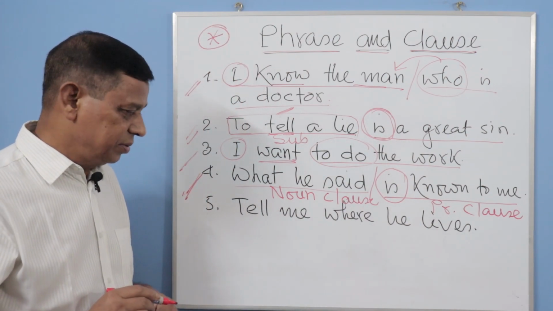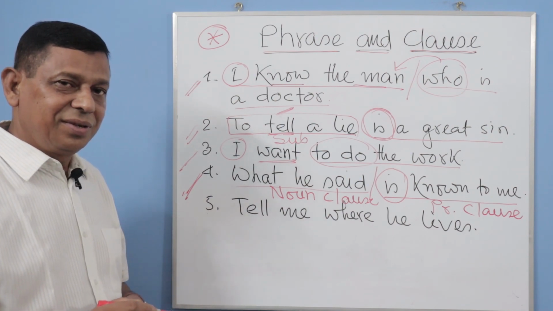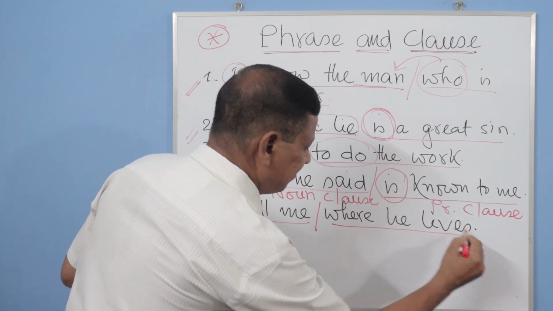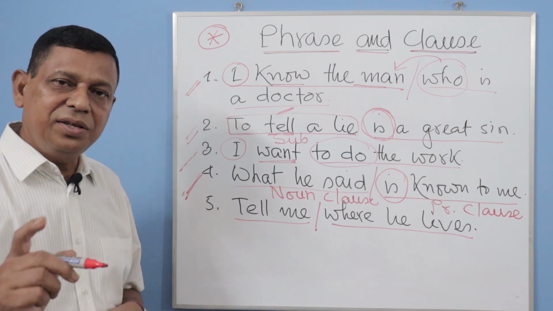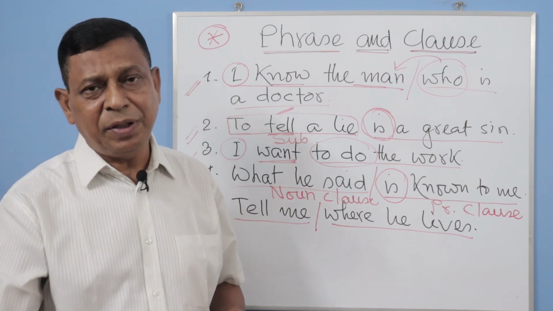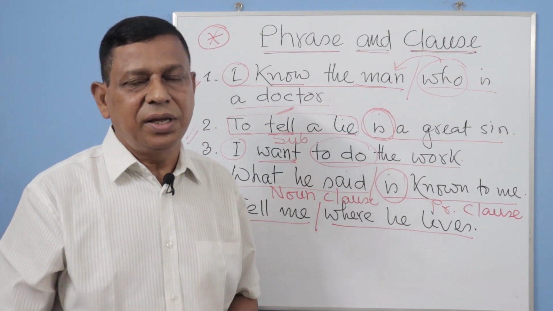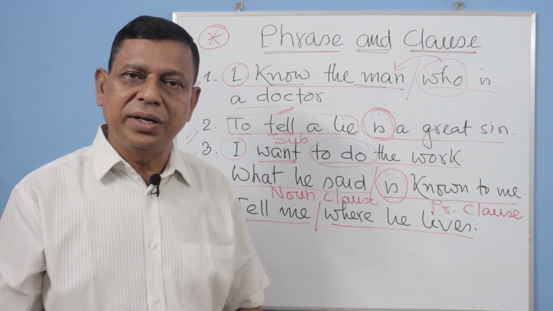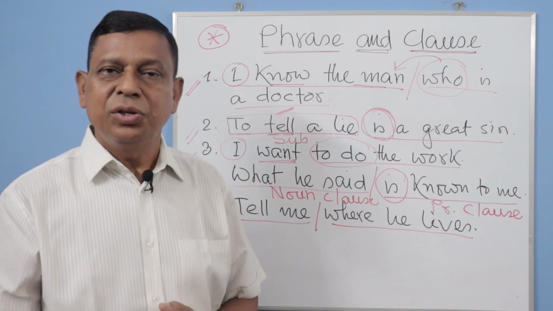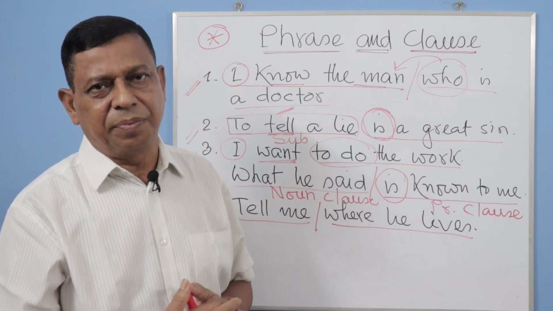There is no phrase. Number 5: tell me where he lives. There is no phrase here either. এখানেও কোনো phrase নেই. আমাদেরকে কিন্তু আইডেন্টিফাই করতে হবে. If we fail to identify what is a phrase and what is a clause, then we will never be able to understand phrase and clause. আমরা আলাদা করে বুঝতে না পারলে, আইডেন্টিফাই করতে না পারলে বুঝবো না.